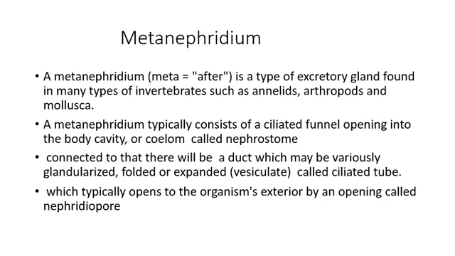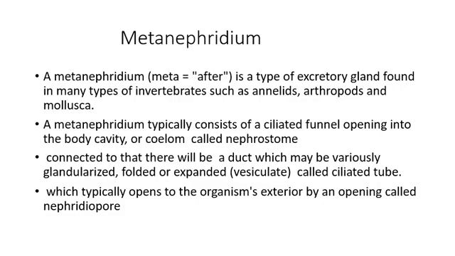Two ends are open. One of its ends consists of a funnel-like structure which opens into the body cavity or body fluid of the organism, which is called nephrostome. Connected to that, there will be a duct, variously glandularized, folded and expanded.